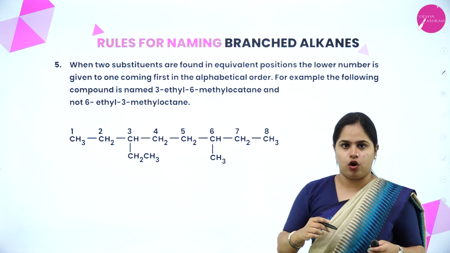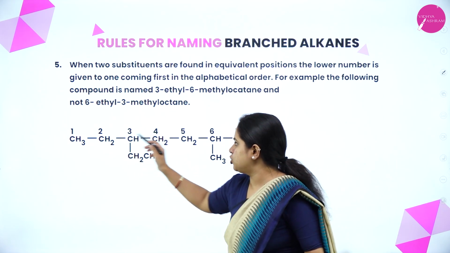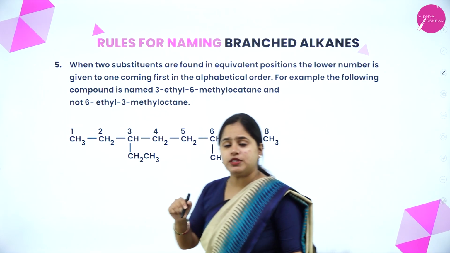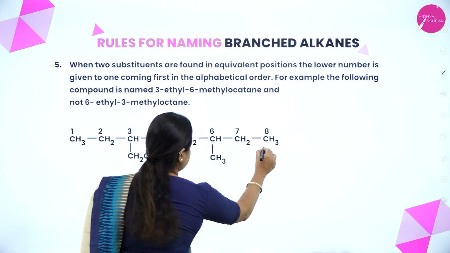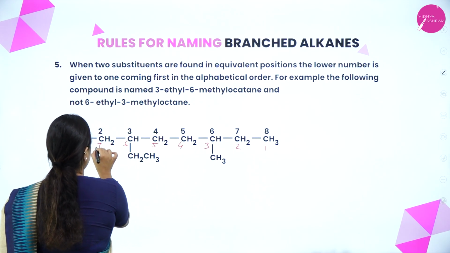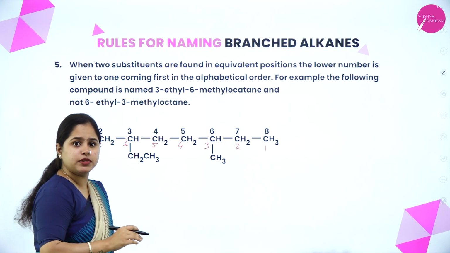So, equivalent position means, see, in this case, you can see 1, 2, 3, 4, 5, 6, 7, 8. The numbering is done like this. In the opposite way also, we can number. That means 1, 2, 3, 4, 5, 6, 7, 8. Okay. So, in this case, also the same thing is happening.